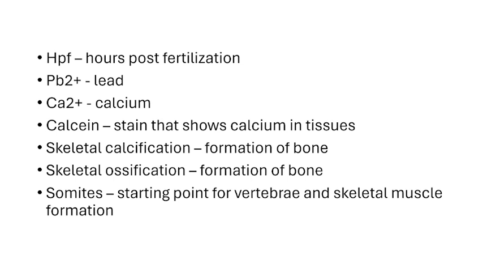Calcein is a yellow-green fluorescent stain that binds to calcium, which can be used to view any tissues containing calcium, namely bones and muscles. Researchers used this stain, which has little adverse effects on zebrafish, to view the level of skeletal calcification, ossification, and somite development, as we'll see later in this video.